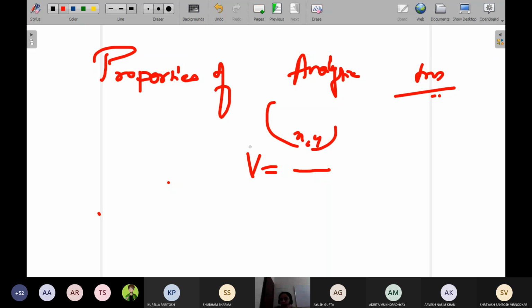You would have studied the Laplacian operator del square. What does del square mean? If some function is u, it is del square u by del x square plus del square u by del y square, which should be equal to 0. This you would have studied already. The same thing we are going to prove. Both the real and imaginary part of any analytic function will satisfy the Laplace equation.